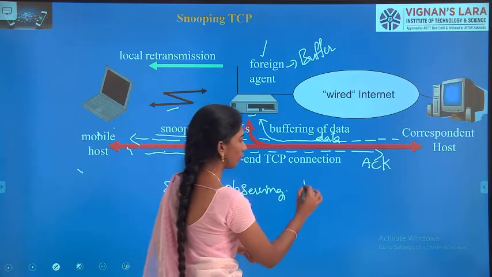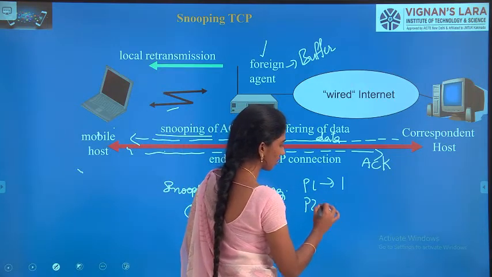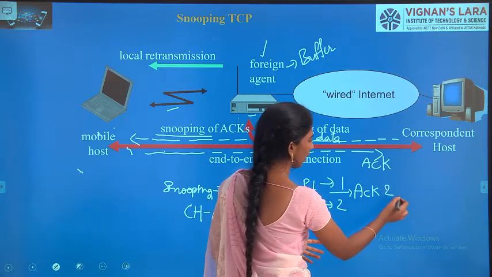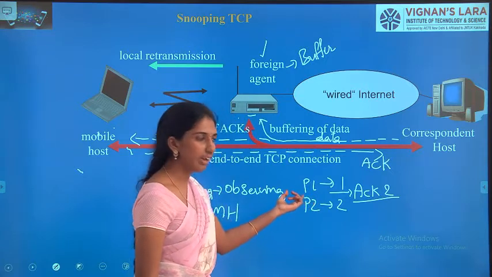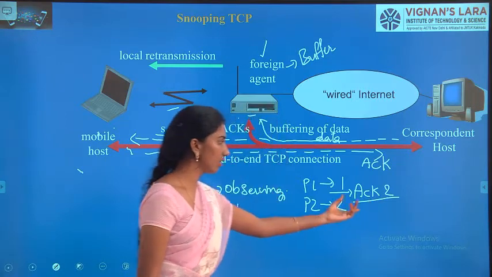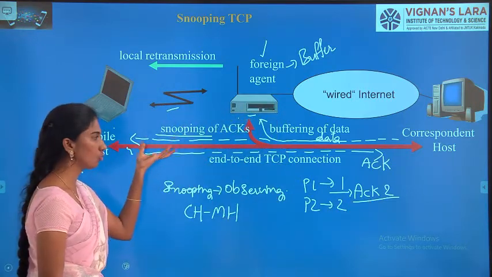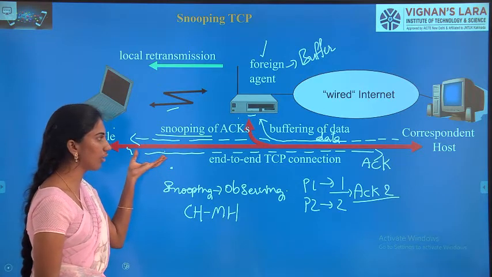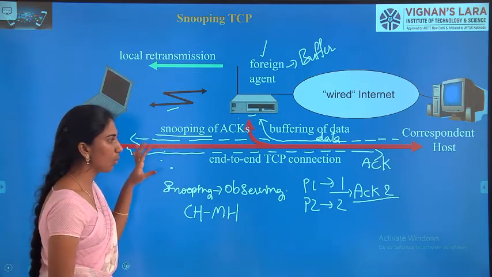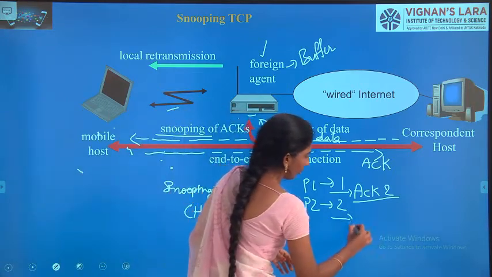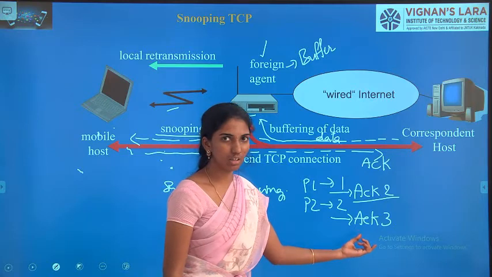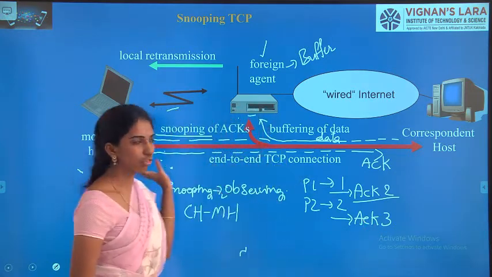For every packet, the first packet has sequence number 1 and the second packet has sequence number 2, like this. At the same time it sends the acknowledgement as 2. That means packet 1 has been successfully received and it expects a packet with sequence number 2. But this foreign agent is going to snoop the acknowledgements, that means observe the acknowledgements passing through the stream. So meanwhile, acknowledgement 3: now packet 2 has been sent and acknowledgement 3 needs to be sent from the mobile host to the correspondent host.